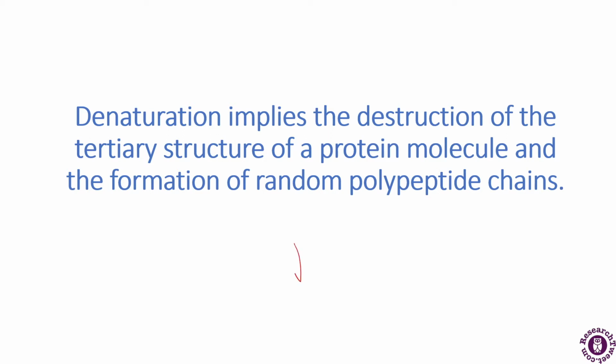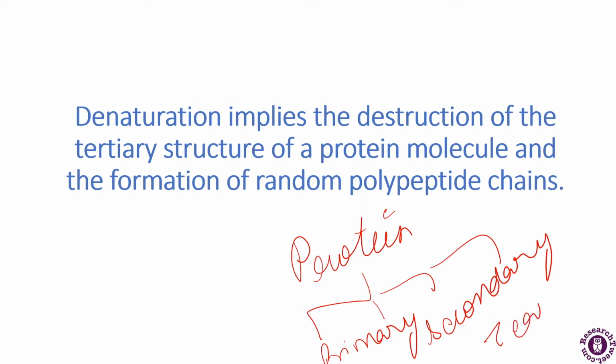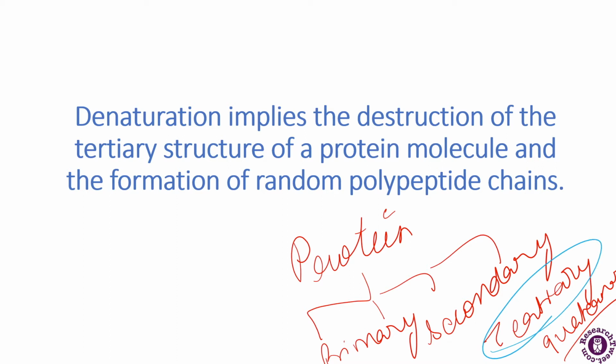Now, protein generally has four structures. So what are the four structures? They are primary, secondary, tertiary and quaternary. So we are talking about the tertiary structure here, that denaturation is the destruction of the tertiary structure of the protein molecule and the formation of a random polypeptide chain.